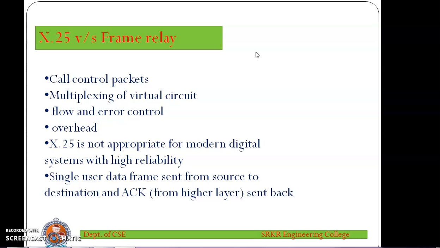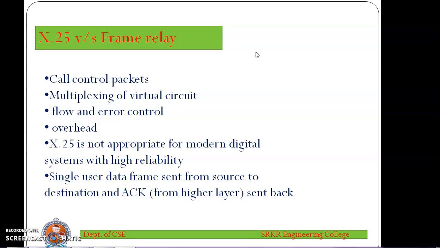Now we'll see flow and error control. In X.25, there is hop-to-hop flow control and error control at each and every node. Whereas in frame relay, there is no flow and error control at each and every node. End-to-end flow control and error control are the responsibility of the higher layer.